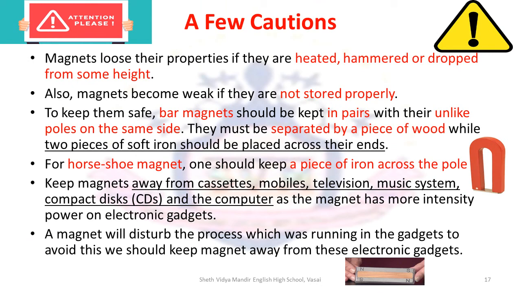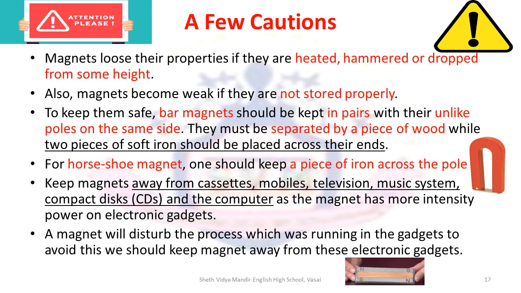When you work with magnets, there are a few cautions that you have to keep in mind. Magnets lose their properties if they are heated, hammered or dropped from some height. They also become weak if they are not stored properly. That is, they are not able to attract with as much force as they could before. To keep them safe, bar magnets should be kept in pairs with their opposite poles on the same side. They must be separated by a piece of wood, while two pieces of soft iron should be placed across their ends. For horseshoe magnets, you should keep a piece of iron across the poles.